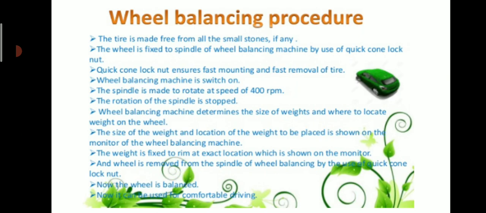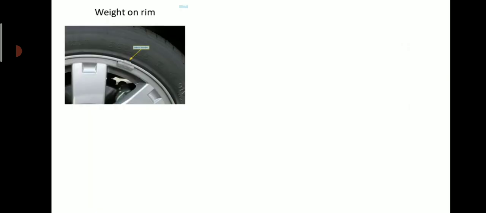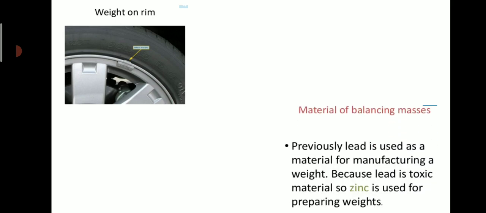The wheel balancing machine determines the size of the weights and where to locate the weight on the wheel. The size and location of the weight to be placed is shown on the monitor of the wheel balancing machine. The weight is fixed to the rim at the exact location shown on the monitor. The wheel is then removed from the spindle by the cone lock nut. Now the wheel is balanced. So this is the location of the weight on the rim.